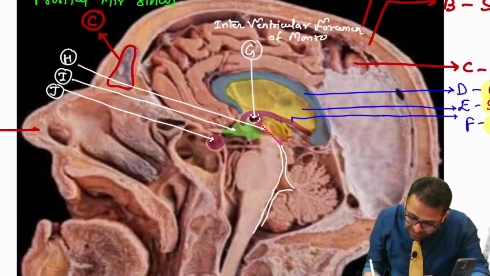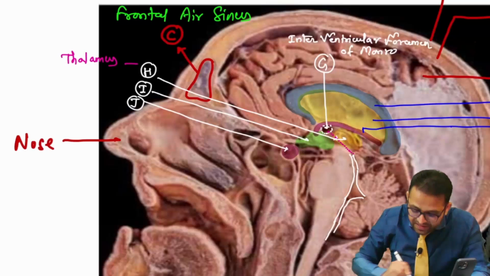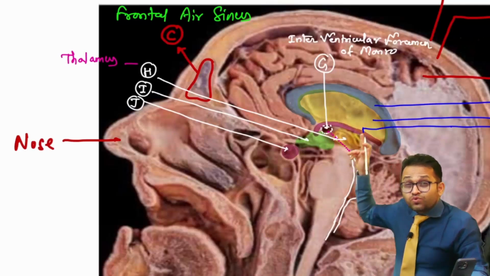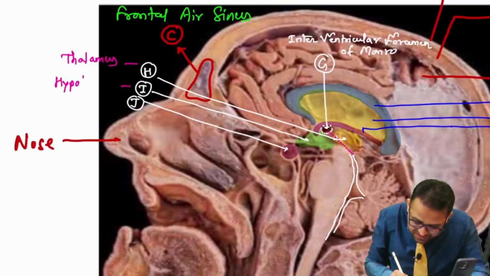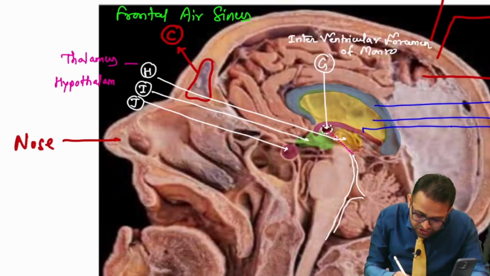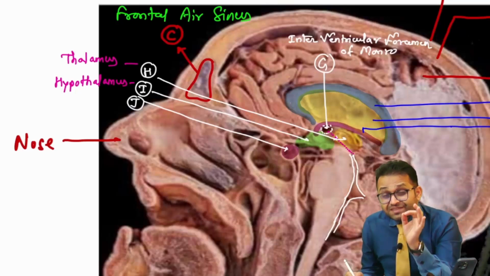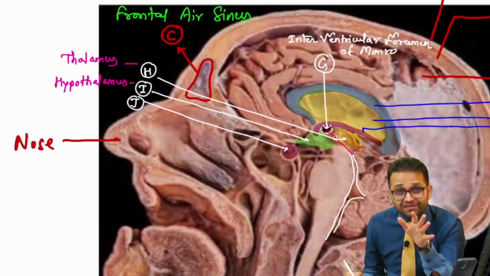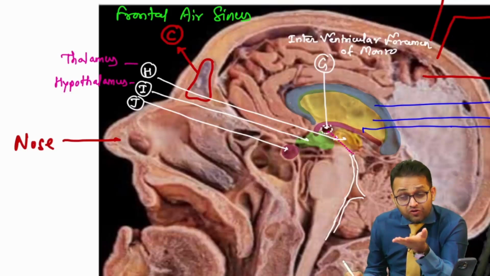Above this line, within the dorsal part of the diencephalon, this particular part is our thalamus. And below that line, this green color area is indicating the I. I is nothing, it is the hypothalamus. Now after this, you will be able to understand medicine and also physiology. Fine. So diencephalon, thalamus, hypothalamus, these all are parts of the diencephalon.